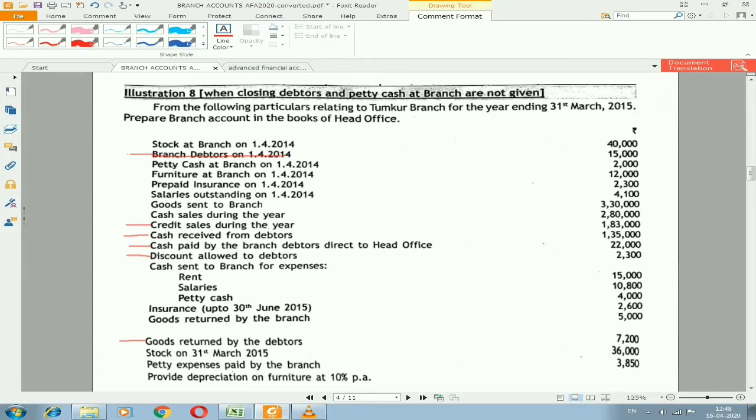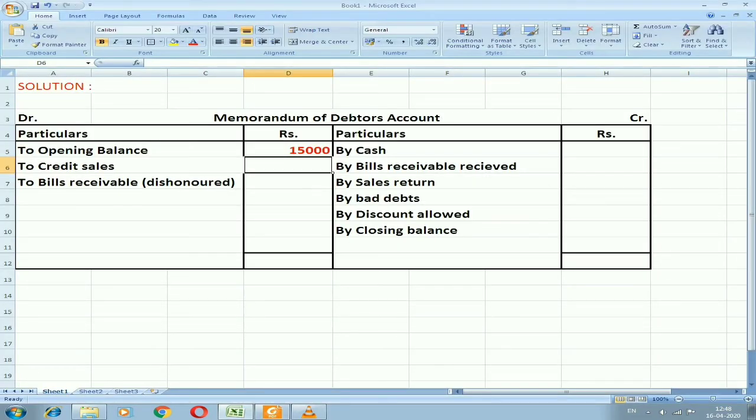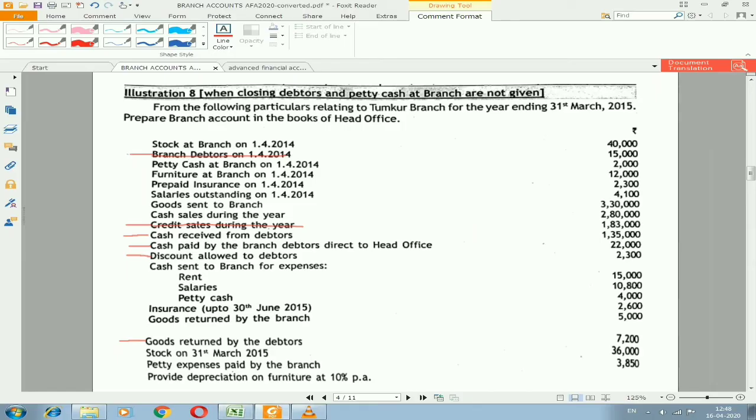Next I need to record whatever information you have already taken, strike it out, so that the left out information we can consider while solving the problem. So next, credit sales, we have an amount of 1,83,000 I need to take. We don't have any bills receivable in the problem, so that will be blank. So next we have cash received from debtors.